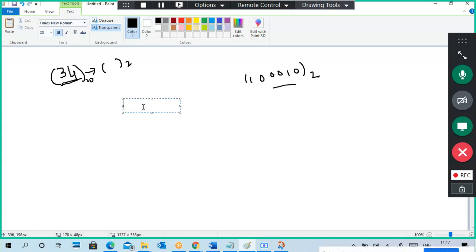Okay, the number must be less than 256. That manner only I'm calculating. So you can increase the size also, no problem. That is different. So the first number is 128, 64, 32, 16, 8, 4, 2, 1.